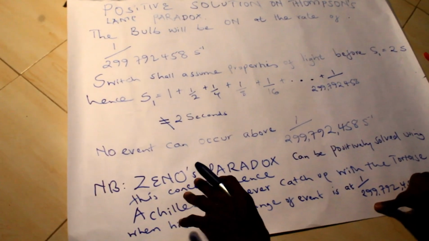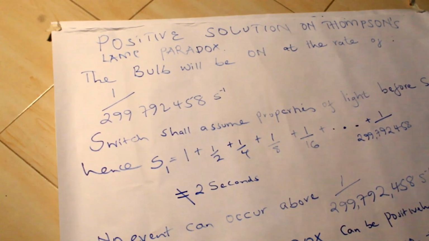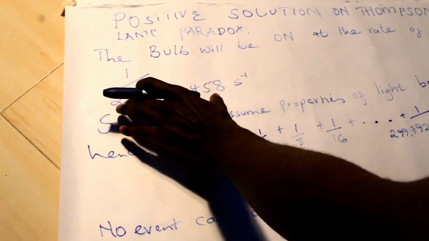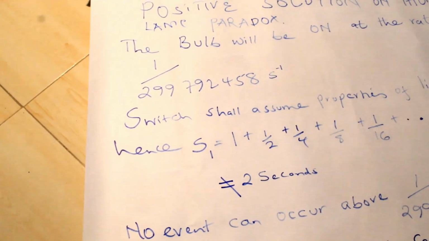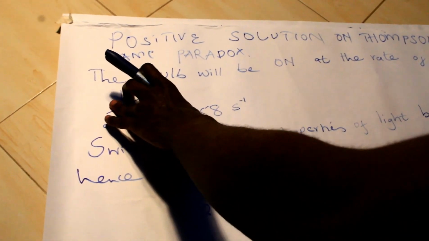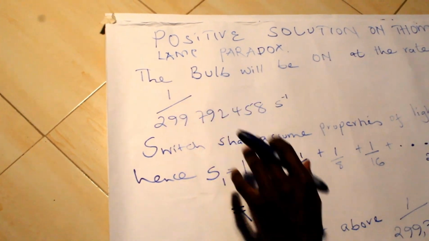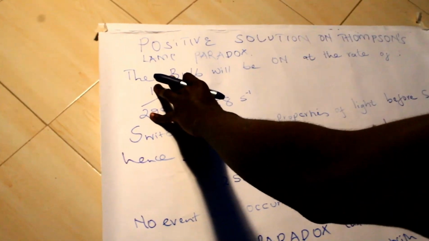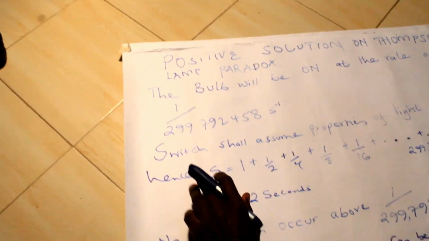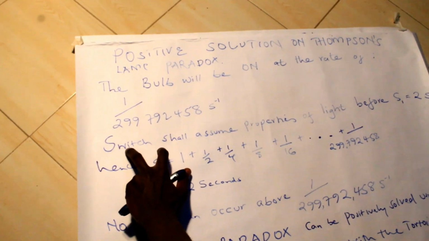Okay, so in conclusion, this is a positive solution to Thompson's lamp paradox, in that the bulb will be on when the rate of change of the event is this per second. So we know that this is the rate at which also is the rate of change of the speed of light. So we know that no event can occur above the speed of light. So there's no time that can be recorded.